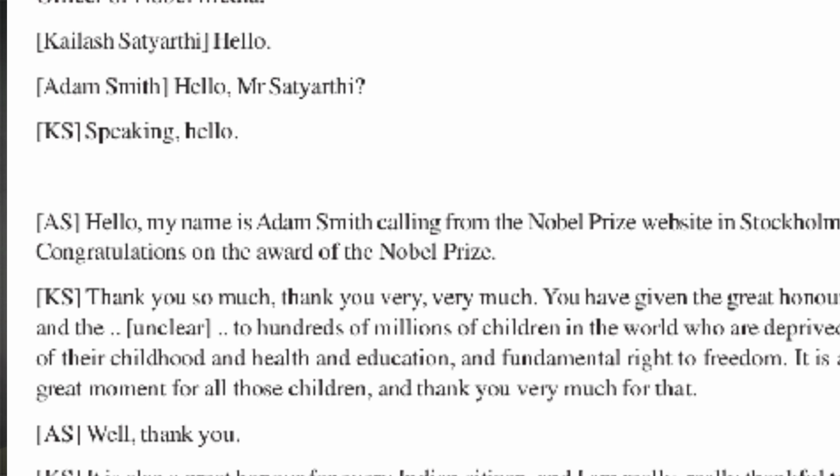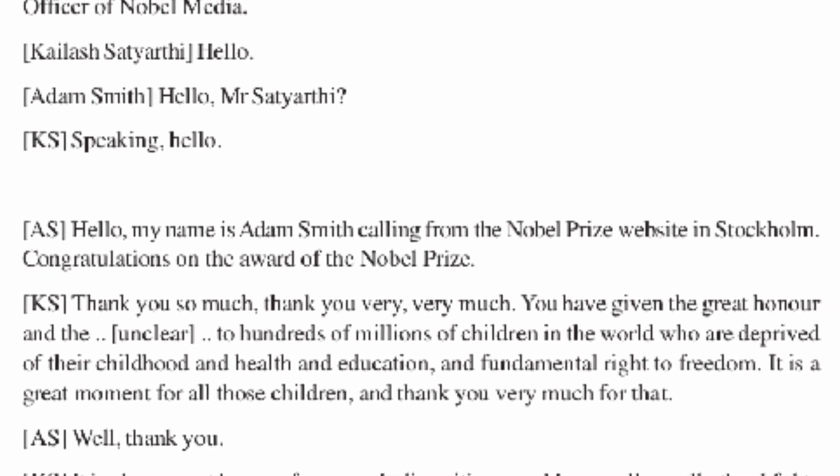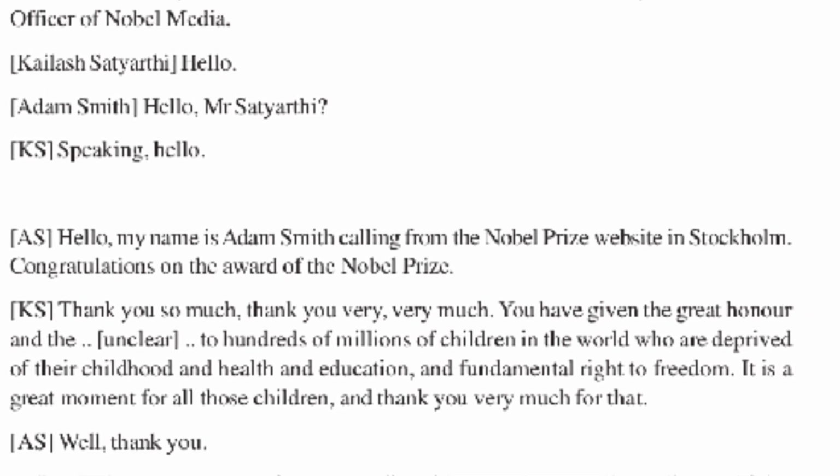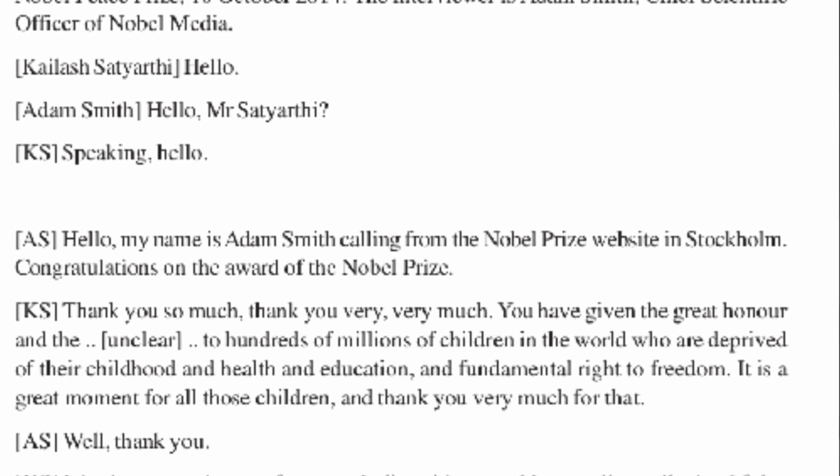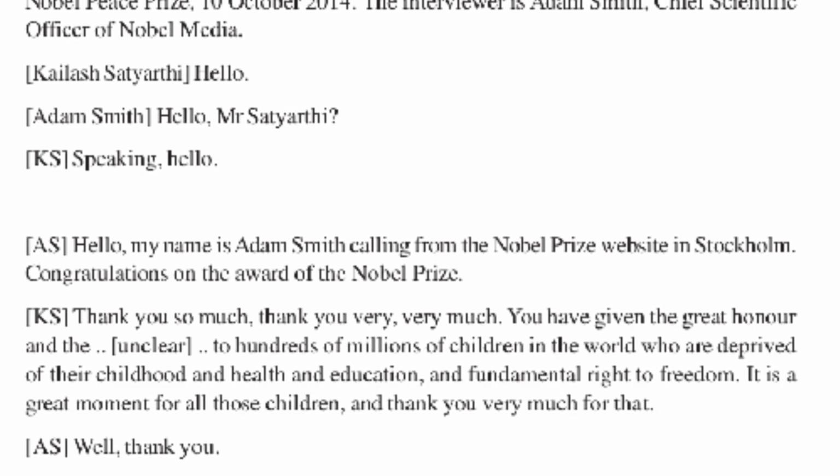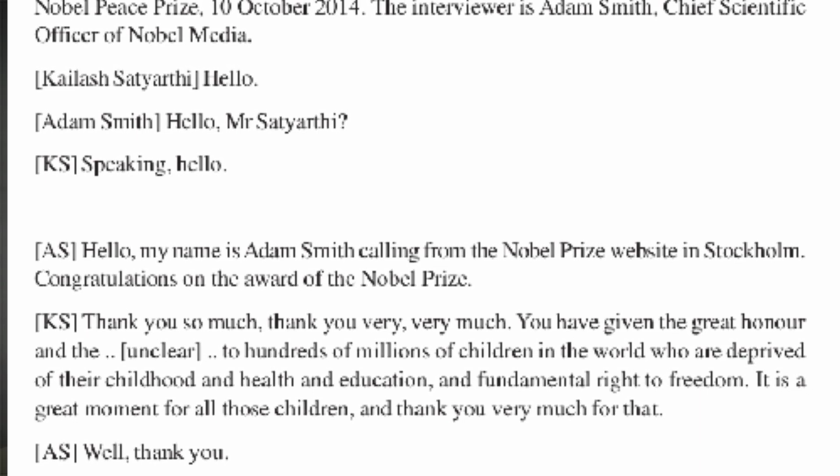So Kailash Satyarthi says hello, and Adam Smith says hello Mr. Satyarthi, meaning Adam Smith, who is the Chief Scientific Officer of Noble Media, has called. So Adam Smith, who is an interviewer, has made a call to Kailash Satyarthi, and now there is an interview which is being taken by Adam Smith of Kailash Satyarthi.